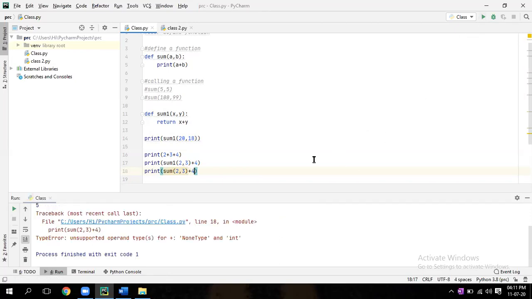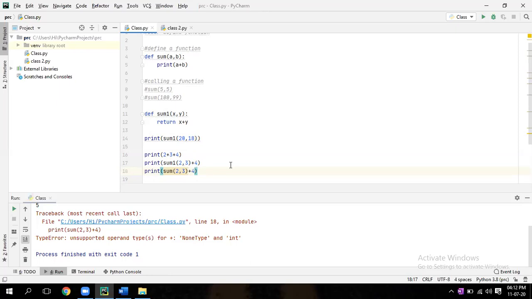What error is it giving? It's a type error. Unsupported operand type, plus NoneType and integer. We defined two numbers only, a, b. Sum1 is giving correctly, right?